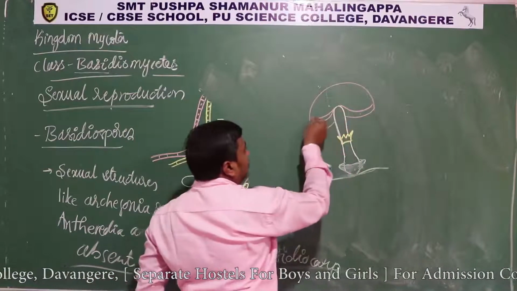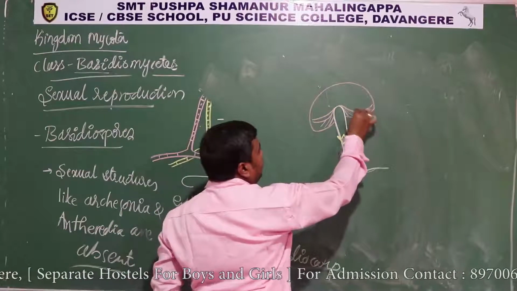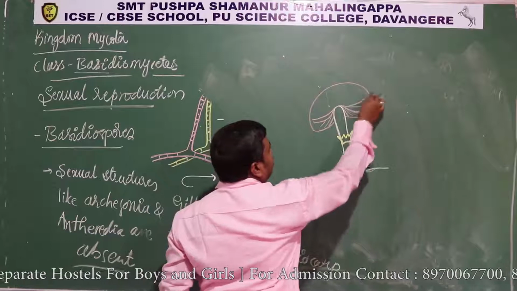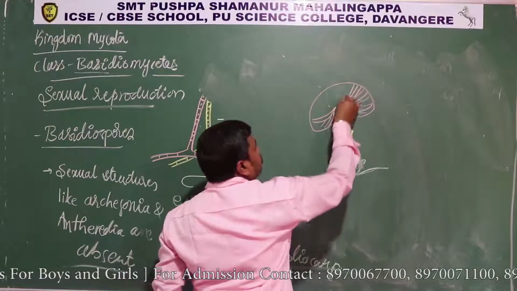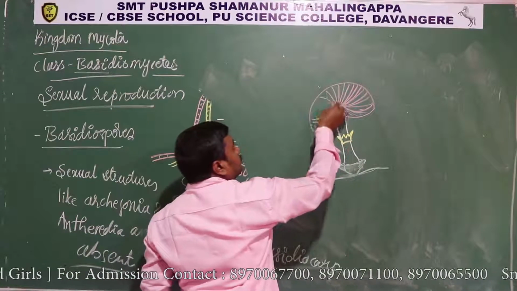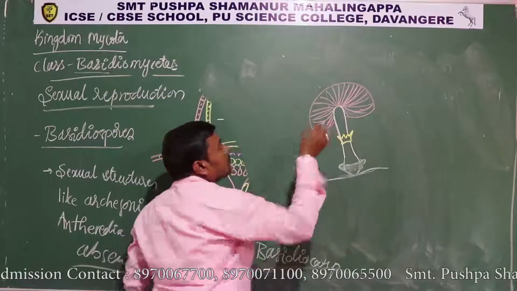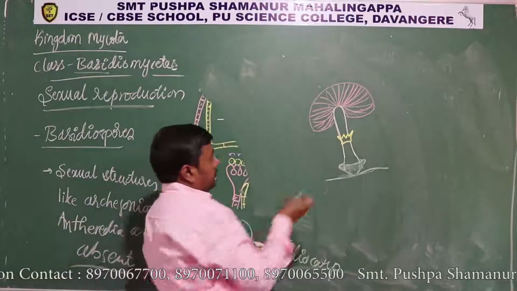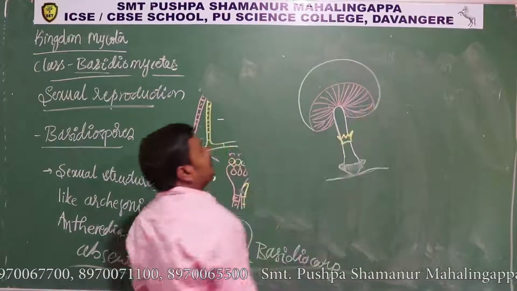Okay, so this cap like structure consisting of many radiate like structure like this. Okay, and this structure is now covered by like this.